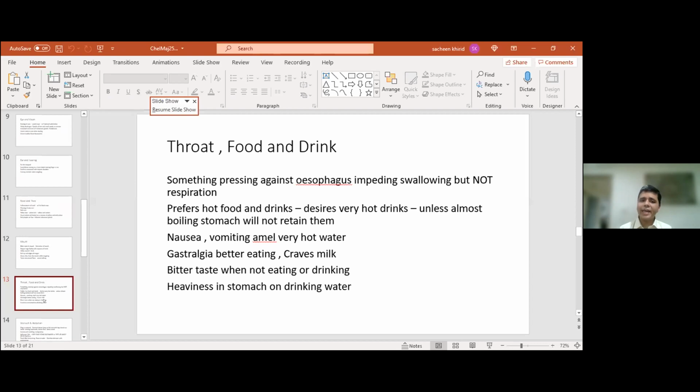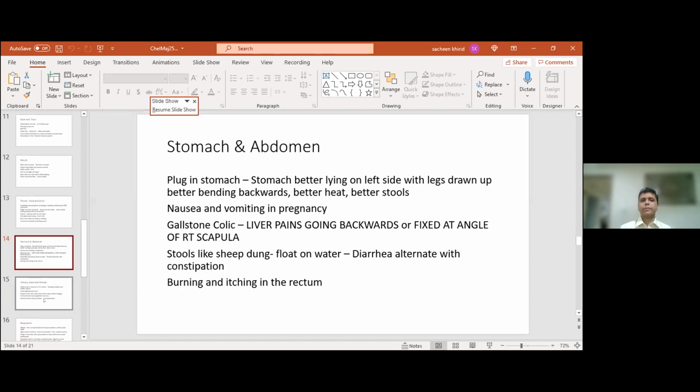There is a bitter taste when not eating or drinking. This is probably the reason why they keep feeling like eating or drinking. And even drinking a glass of plain water, they get a lot of heaviness in the stomach. There is a plug-like sensation in the stomach, and peculiarly, they are better lying on the left side with the legs drawn up, but also by bending backwards, almost like Dioscorea. Okay, so the stomach pain and that feeling is better by bending backwards.